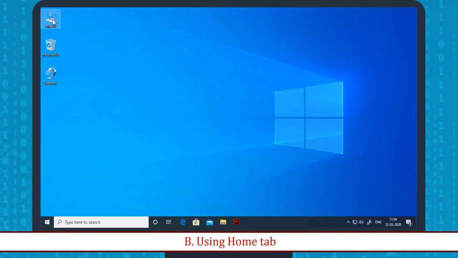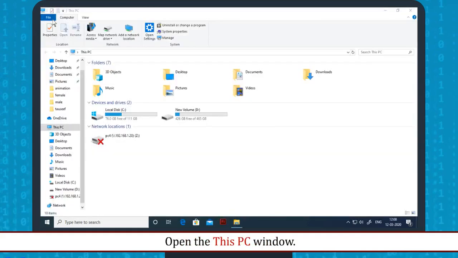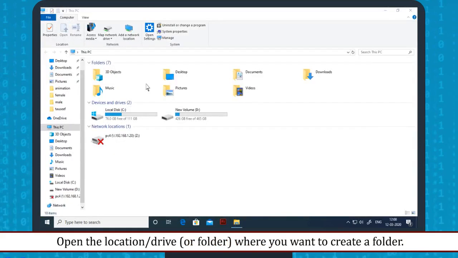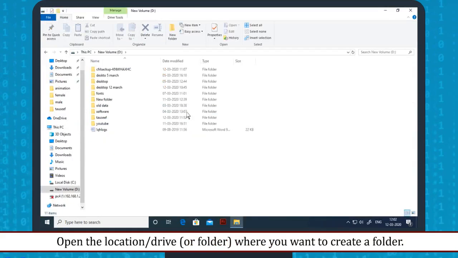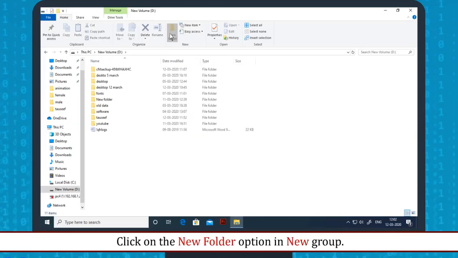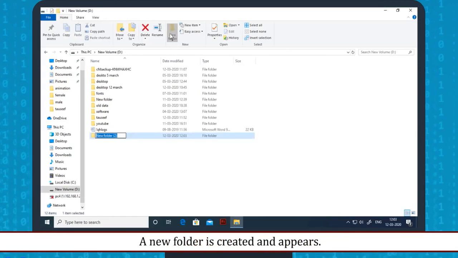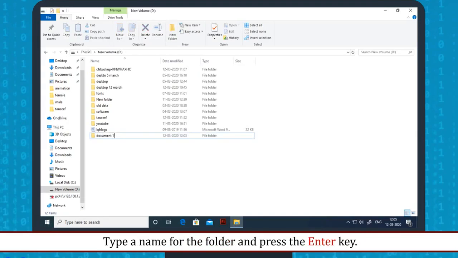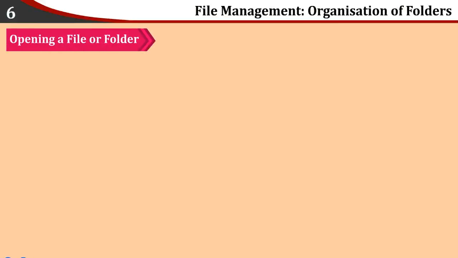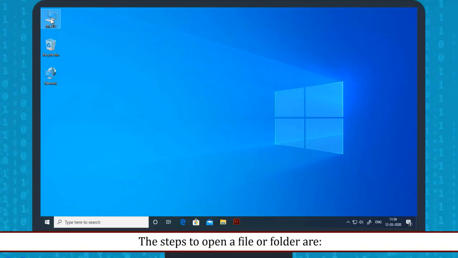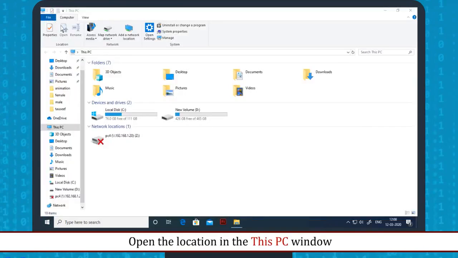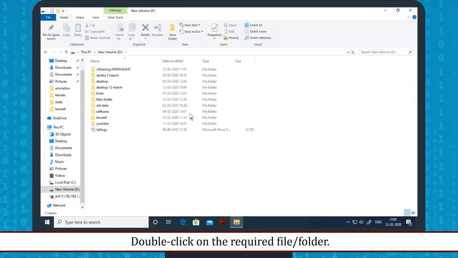Using Home tab. Open the This PC window. Open the location or drive where you want to create a folder. Click on the New Folder option in the New group. A new folder is created and appears. Type a name for the folder and press the Enter key. Opening a file or folder. The steps to open a file or folder are: open the location in the This PC window. Double-click on the required file or folder.